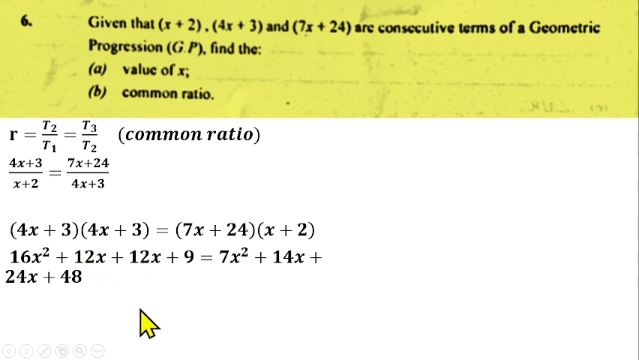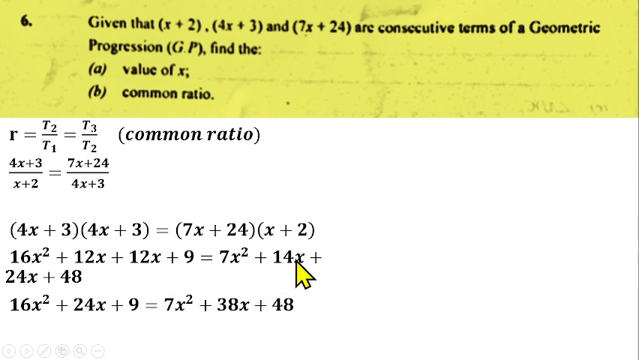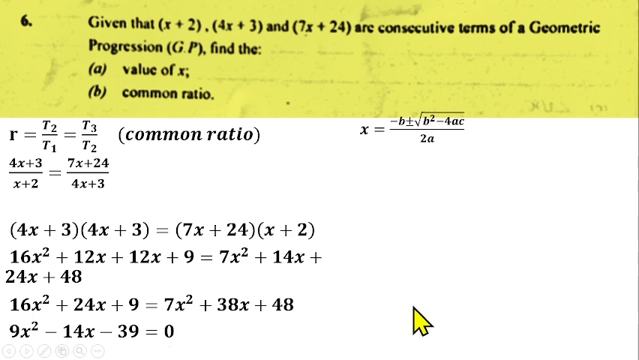Adding these together, that will give us 16s squared plus 24s plus 9 equals 7s squared plus 14s plus 24s, that gives us 38s plus 48. Then we can move everything to the other side. So you'll have 16s squared minus 7s squared, that gives us 9s squared. Then 24s minus 38s gives us minus 14s. Then 9 minus 48 gives us minus 39 equals 0. So you have to solve this quadratic equation using the method that we know.